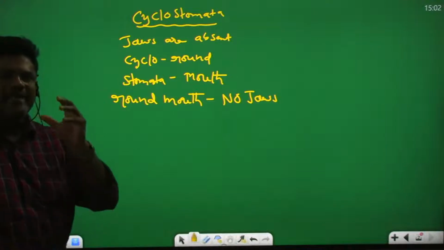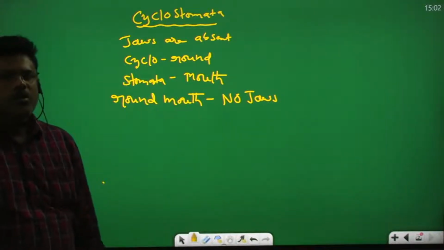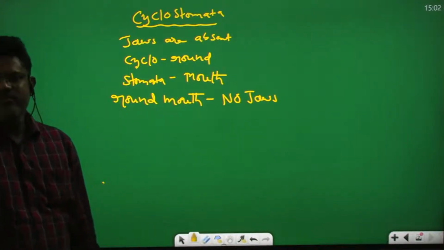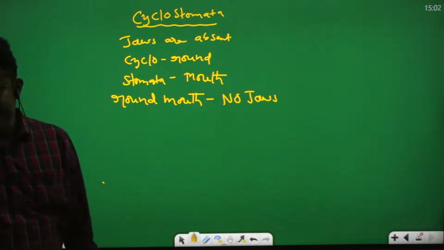Stomata means mouth. They have the round mouth, no jaws. So that is the Cyclostomata. Cyclostomata belongs to the Agnatha division. Cyclo means round, stomata means mouth. They have a round mouth, but jaws are absent.